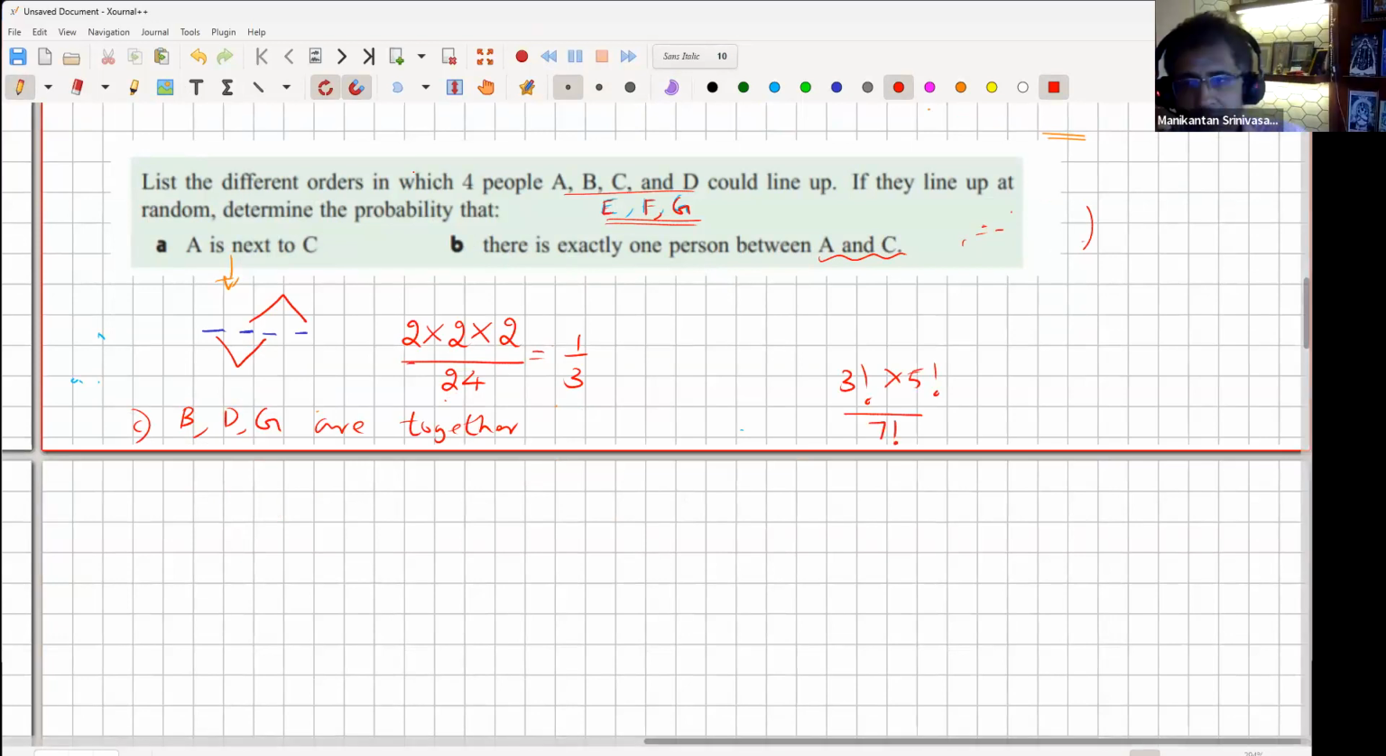Any other answers? So I'm getting 1/7. Okay, so you're getting 1/7. I'm also getting 1/7. Okay, all right. Ananya, can you tell me why 1/7?